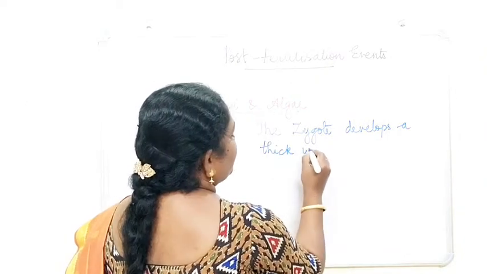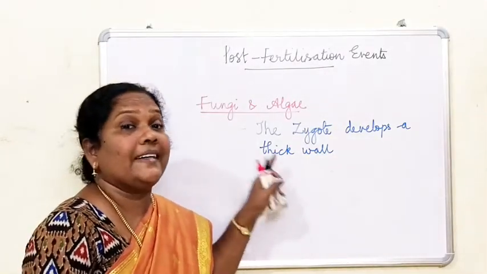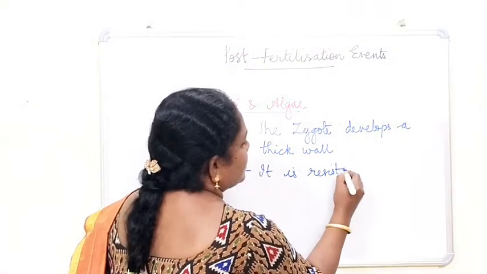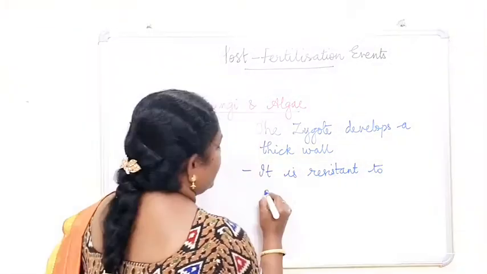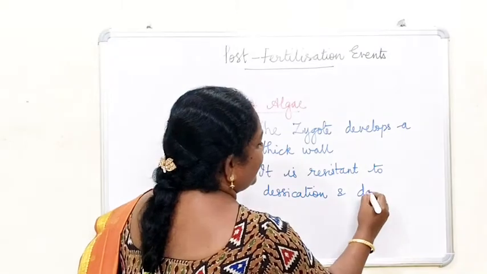So what is the function of the thick wall? It is resistant to desiccation and damage.